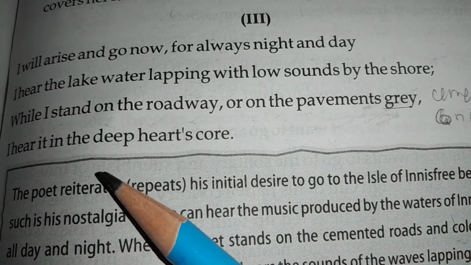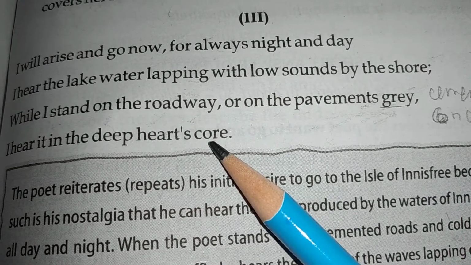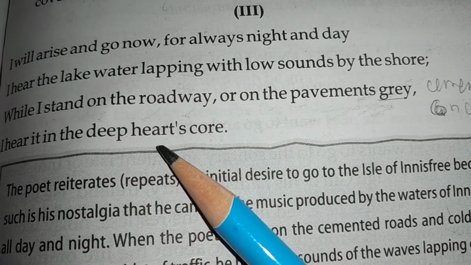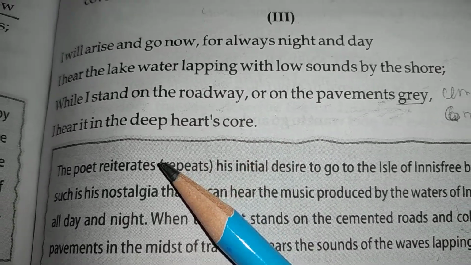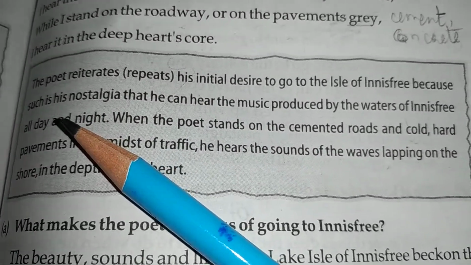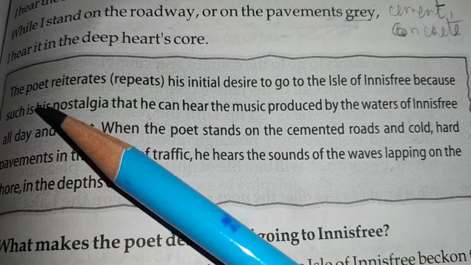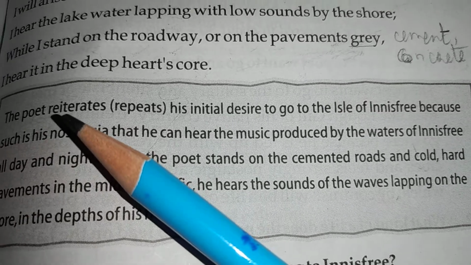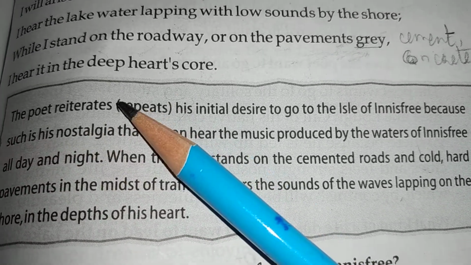I hear it in deep heart's core. So how does he get to hear this? How is it he's feeling it from his heart? Okay, so that is why he can still feel the beauty, or I would say the sound of the water.